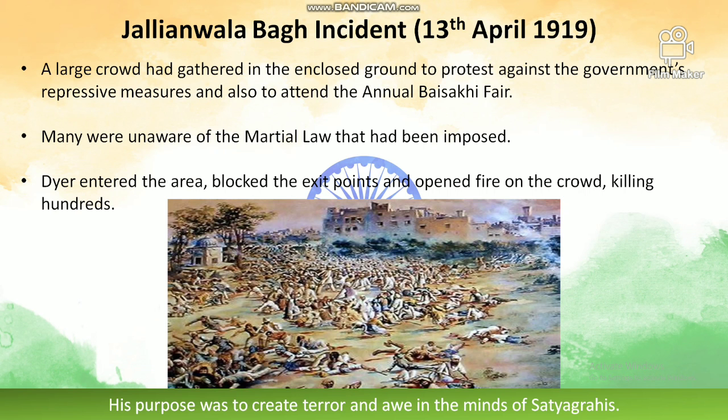So many were unaware that the martial law had been imposed, but since they did not have any weapons, they had assembled there just to attend this annual Baisakhi fair. So General Dyer, who had just taken command, entered the area, blocked the exit points, and opened fire on the crowd, killing hundreds. So why did he do this? His purpose was to create terror and awe in the minds of the satyagrahis so that they do not repeat this in future.